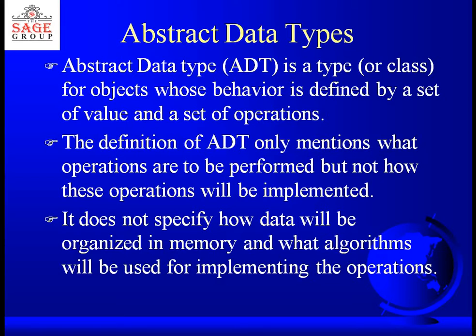Basically why we call it abstract is because you don't know the details of what is inside that abstract data type. If I say that this data type is going to accept this value and these are the set of operations you can perform on that data type, you are not bothered about how these operations are implemented within the data type. The definition of abstract data type only mentions what operations are to be performed, but not how these operations will be implemented. So basically abstract data type acts like a black box because you don't know what is inside it. It does not specify how data will be organized in memory and what algorithms will be used for implementing the operations.